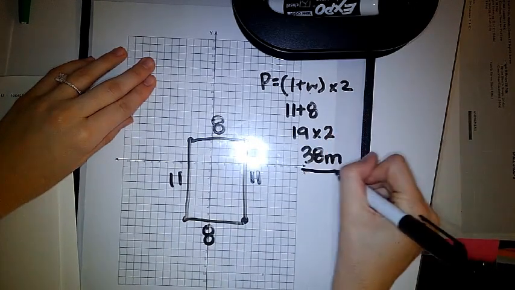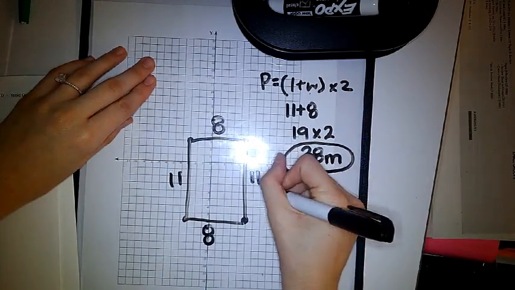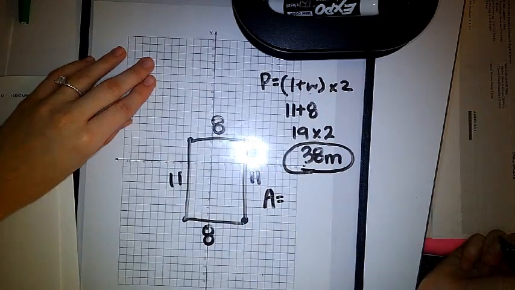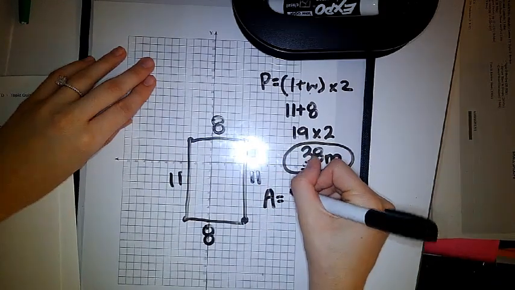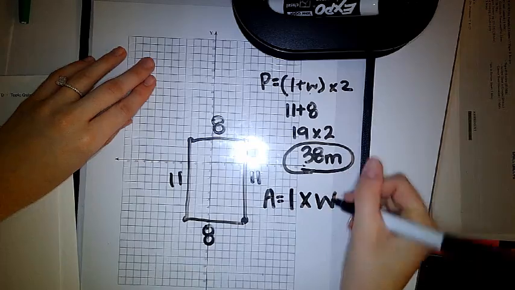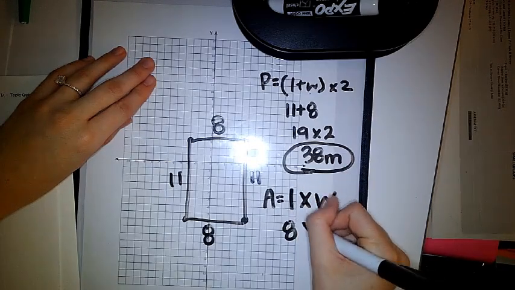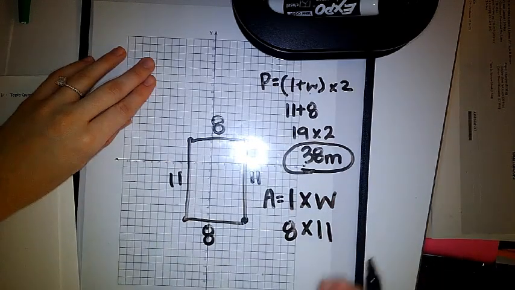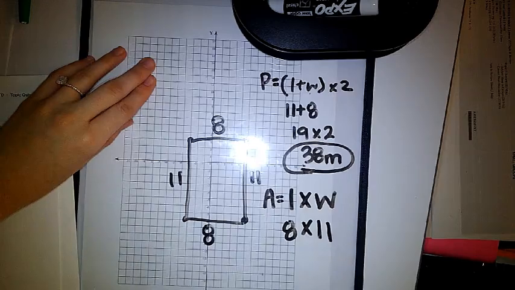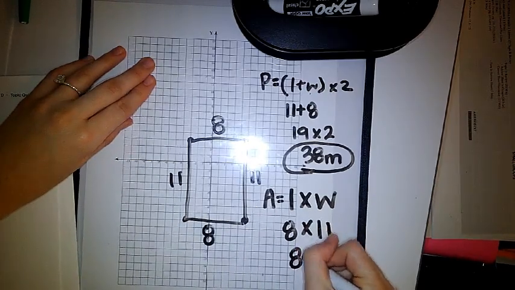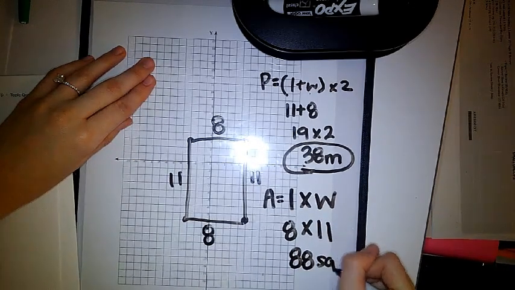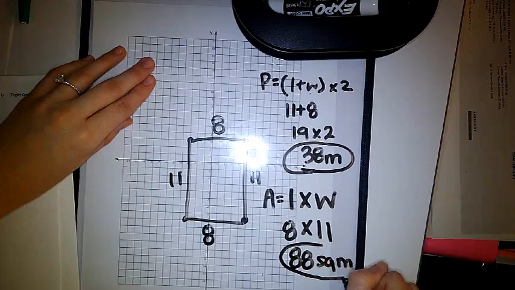So how did you find the area? What's the area formula? Length times width. So you just said 8 times 11 or 11 times 8. And then what's 11 times 8? 88. So 88 square meters. That is how you find the answer to number 4. Do I have any questions?